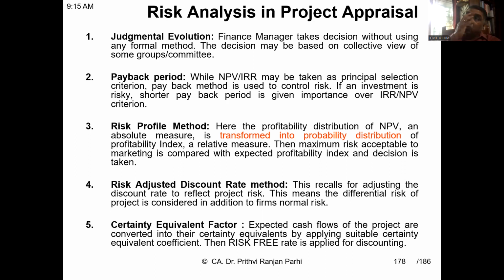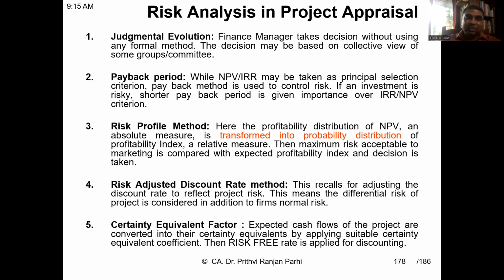So like this, I need to estimate the certainty equivalent factor, which will be multiplied with the cash flows. Once it is multiplied, we'll be getting certain cash flows. Once cash flows are certain, then they have to be discounted. But here is a catch. They are not to be discounted with the time value of money or cost of capital. They have to be discounted with the risk-free rate, because cash flows are certain now. So this is one more method of analyzing risk.